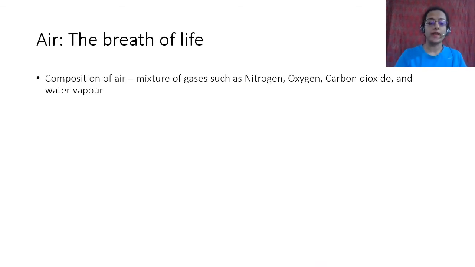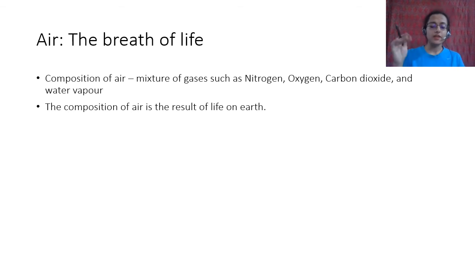So we talk about air now. Now air is a mixture. We have seen this in the first chapter, in the second chapter I think, when we talked about mixtures, we said that air is a mixture of a lot of different gases. For example, nitrogen, oxygen, carbon dioxide and water vapor, in varying degrees.